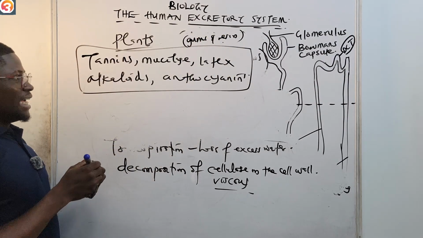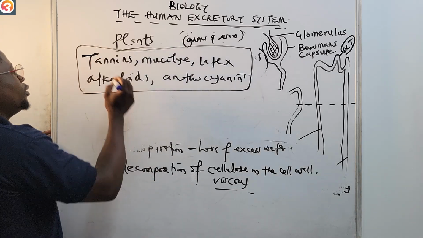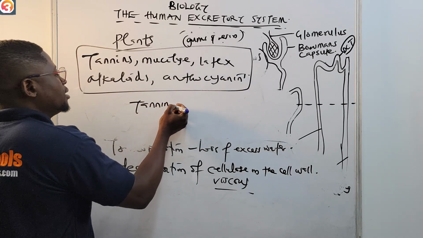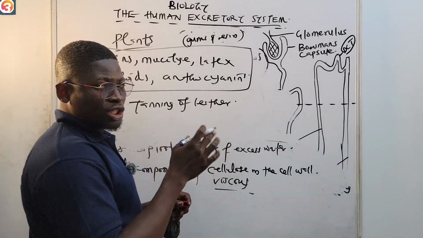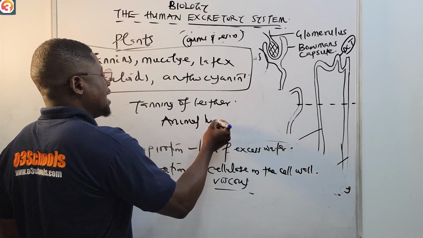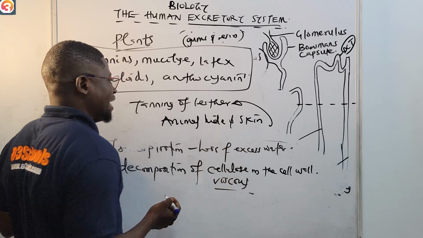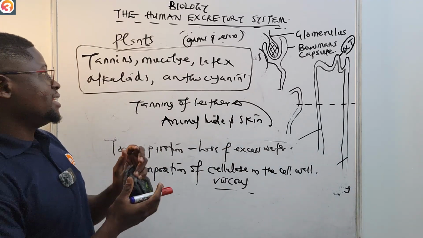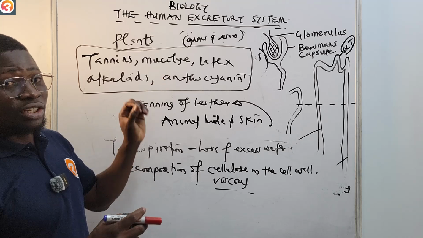Tannins are very useful in the tanning of leather, and tanning is the process of treating animal hides and skin to produce leather. So tannins are also excretory products of plants.